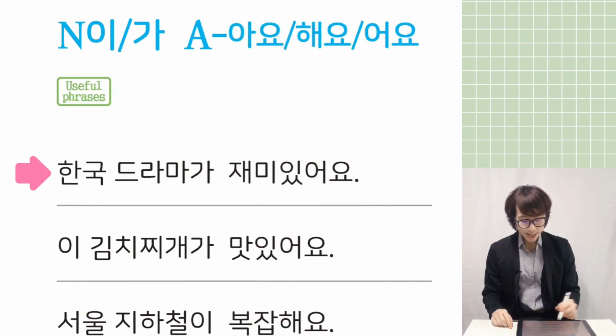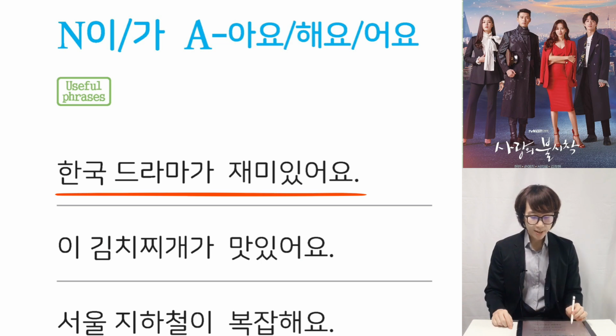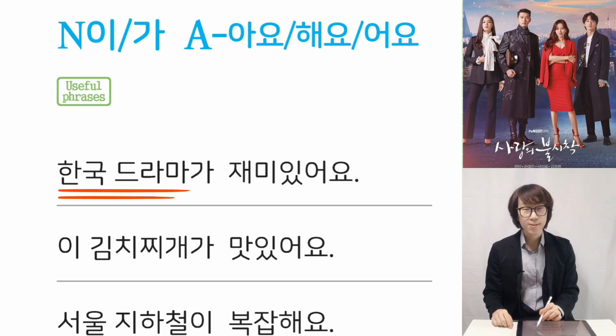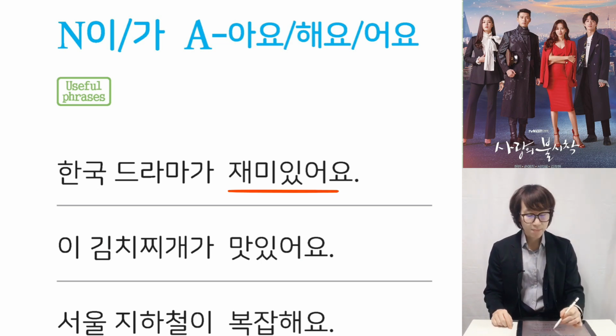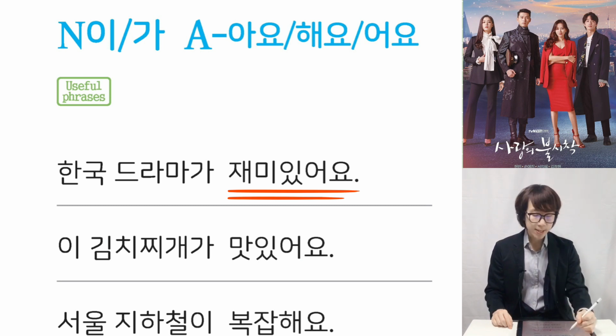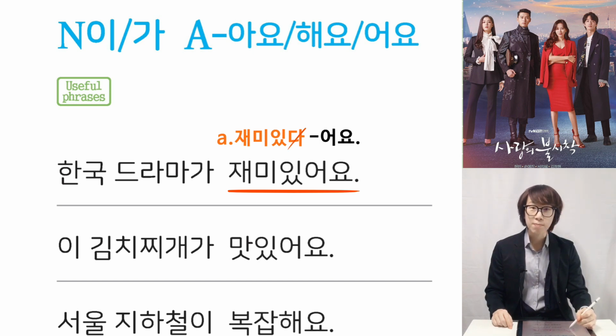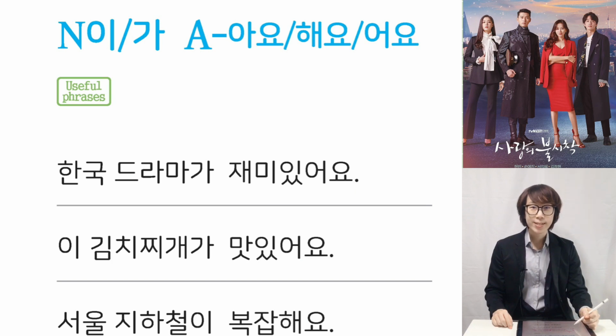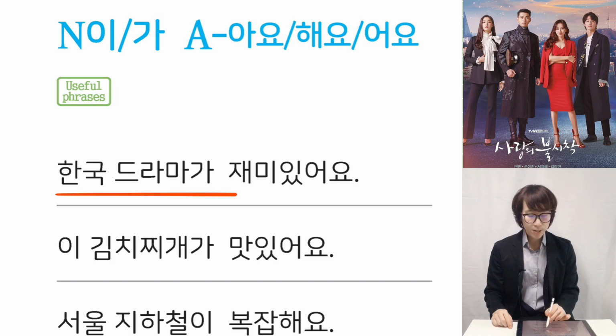First sentence. 한국 드라마가 재미있어요. 한국 드라마 is Korean drama, and then 재미있어요. Original adjective is 재미있다. 재미있다, and then 다 is out, 재미있, and then conjugation is 재미있어요. So the translation is Korean drama is interesting or fun.